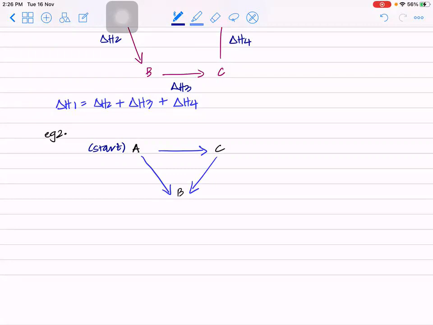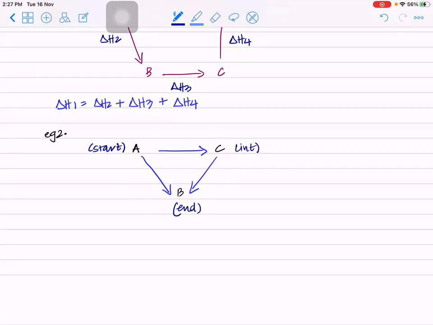Because you see, you're not ending at C. If you were ending at C, this arrow would have been from B to C. Do you understand that? So everything must end up at B, and that it is. You see, A is also directly going to B, and A is going to C, which is also coming back to B. So your end point is what? B. So your start is A, and your end point is B. And therefore your C is what?